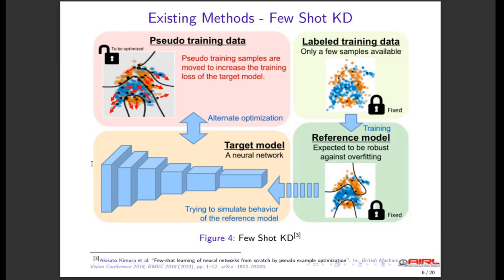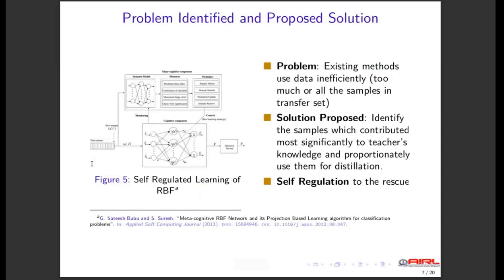However, the current methods fail to appreciate the fact that not all the samples in the training data contribute equally to the knowledge of the teacher model. Samples contain varying amounts of information and it would make sense to treat them accordingly to improve the distillation performance. The existing methods either use all of the training data or end up creating more synthetic data than what is required. We propose a mechanism to address this issue of inefficient data usage.